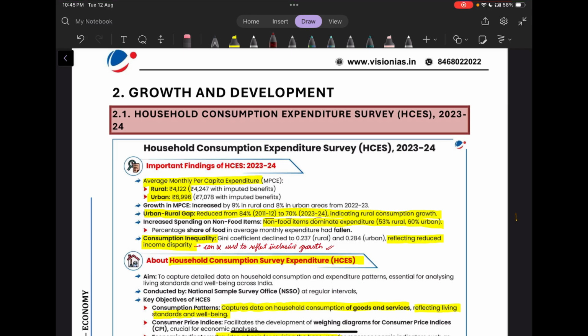Then there was increased spending on non-food items. So basically, these non-food items dominated the expenditure, 53% in rural and 60% in urban. Then consumption inequality. So the Gini coefficient declined to 0.237 and 0.284 in rural and urban respectively, reflecting reduced income disparity. This we can use in any answers on inclusive growth.